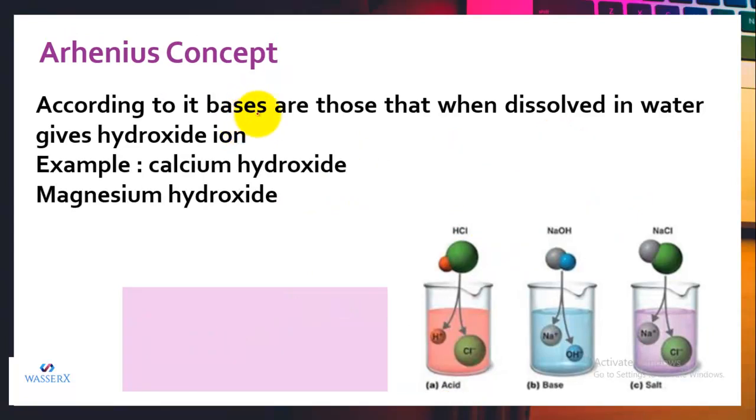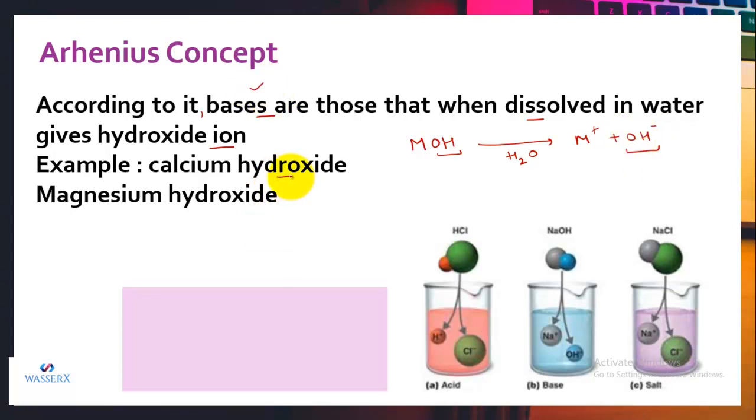If we use this concept for bases, according to Arrhenius, bases are those which, when dissolved in water, give hydroxide ion. So any substance, like say if I have MOH, as you can see, it possesses the hydroxide ion. When any substance having this hydroxide ion is dissolved in water, it produces its respective hydroxide ion. So if a substance or a compound breaks to form hydroxide ion, then it is regarded as a base.